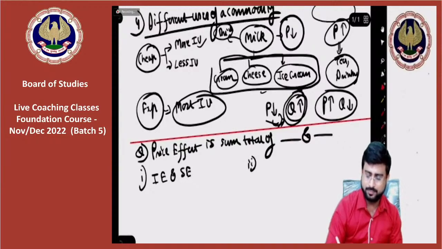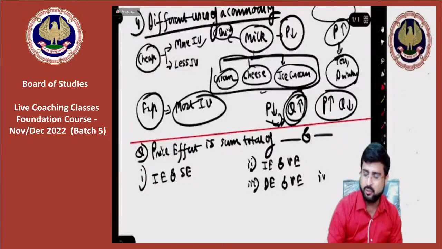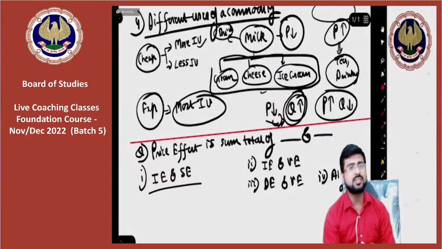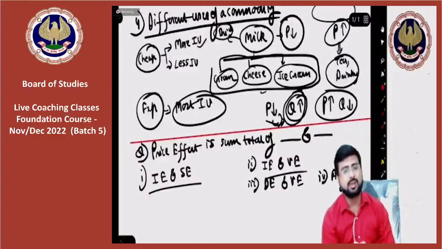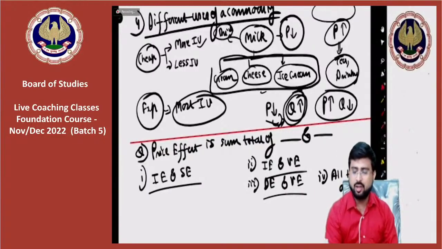Option number 2, income effect and Veblen effect. Point number 3, demonstration effect and Veblen effect. Point number 4, all the above. So I'll explain the options again. Income effect and substitution effect, income effect and Veblen effect, then demonstration effect and Veblen effect, all the above.